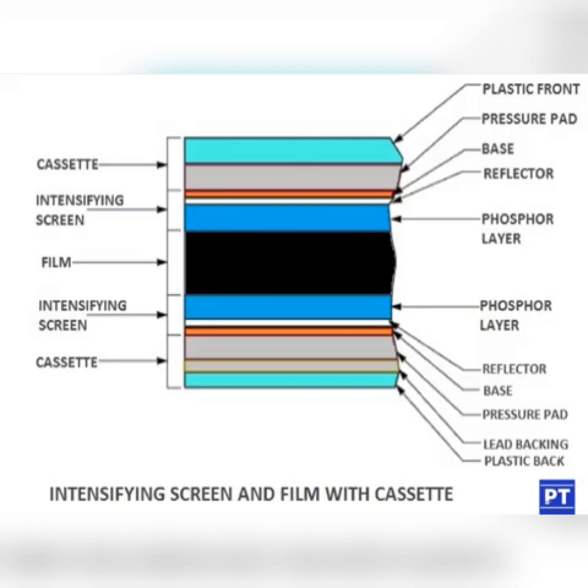So the phosphor layer is coming just above the radiographic film. Above there is a phosphor layer, and below that black color also there is a blue color phosphor layer. So this is the cross section of an intensifying screen and film with cassette.